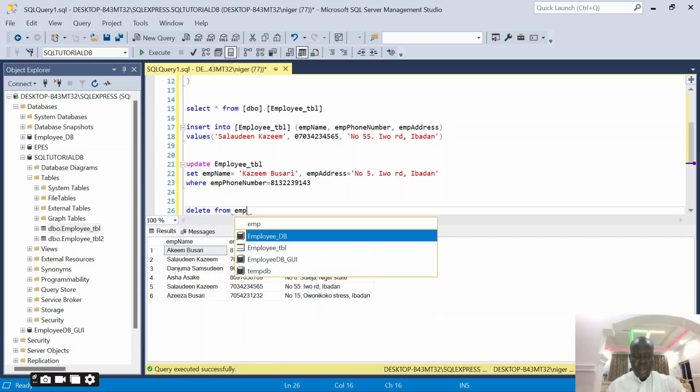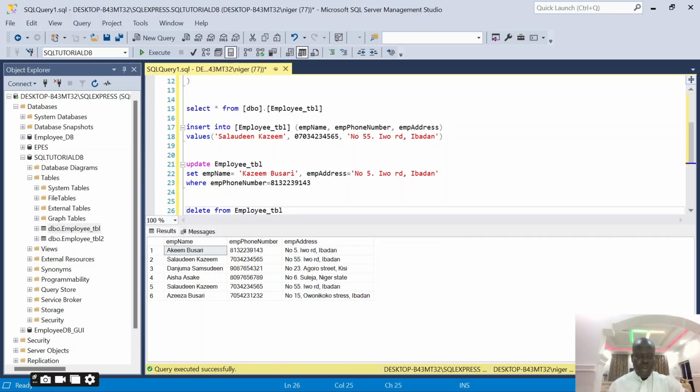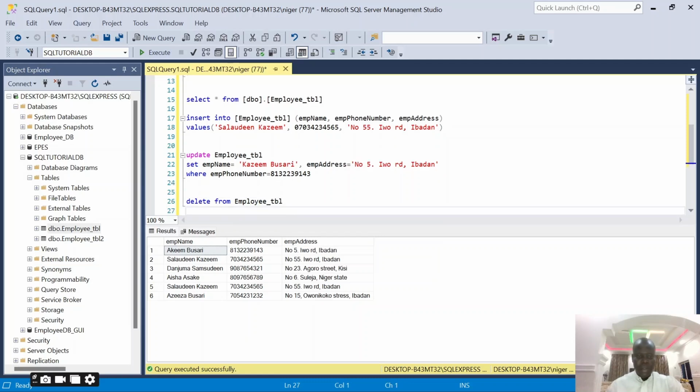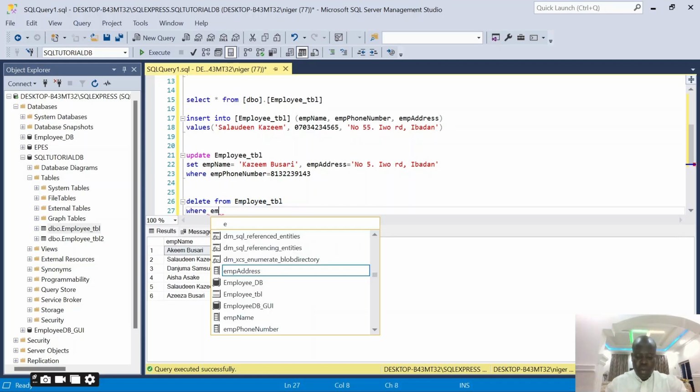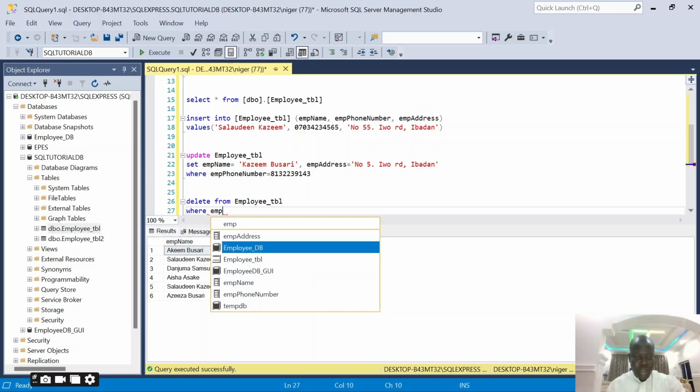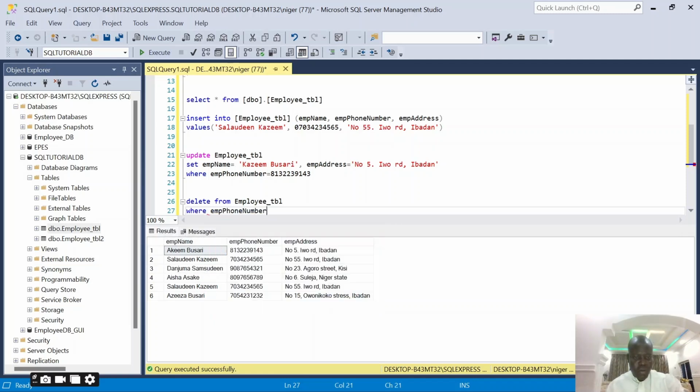Employee, so employee TB. And what do I want? What am I deleting? I have to specify what I'm deleting. The danger here is if I say delete from this table, all the records in this table will be deleted by using this guy. So I have to be specific. Who do I want to delete? I want to use the phone number to identify the person I want to delete. So I'll say where employee phone number is equals to, let me delete this Aladdin because it's the one causing employee phone number is equals to this guy.